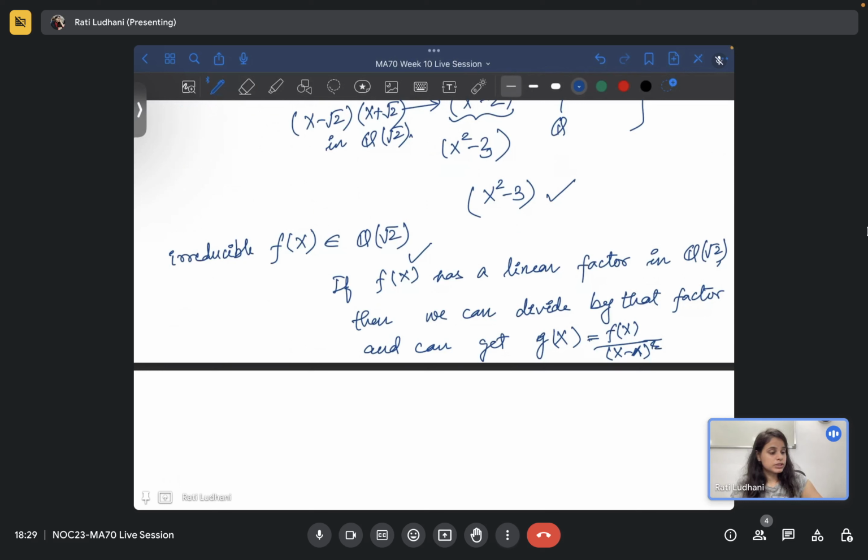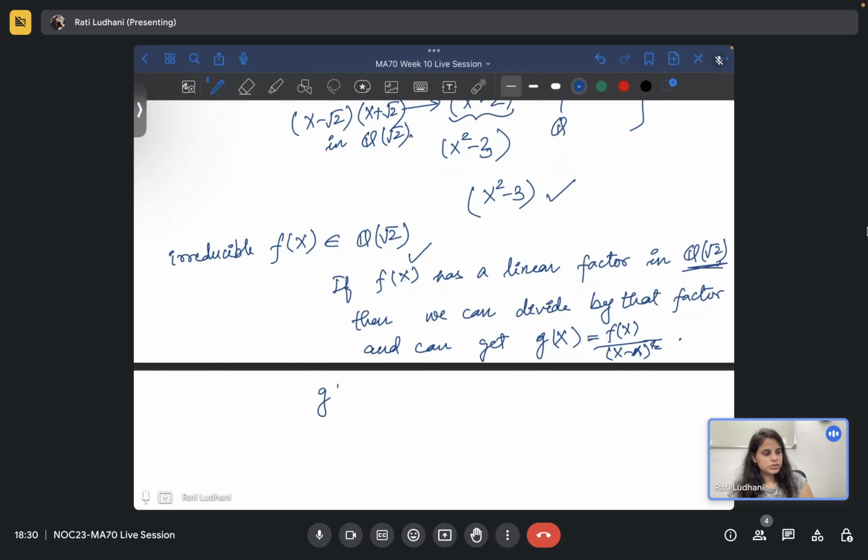So what I was saying: you start with the irreducible polynomial, and if it has a linear factor in Q root 2, then we can divide by that and we can get some g(x). Now the requirement says you start with the irreducible factor, and if there is a root, then all the roots should be there. So g(x) should also split in Q root 2, right?